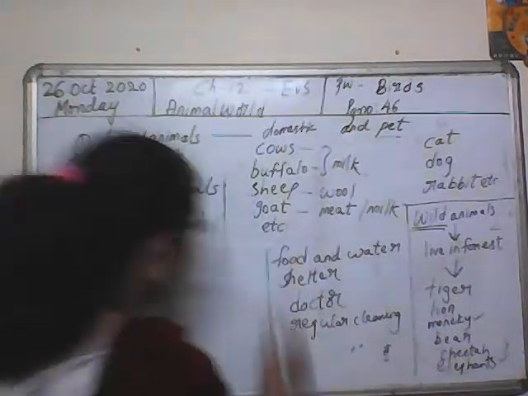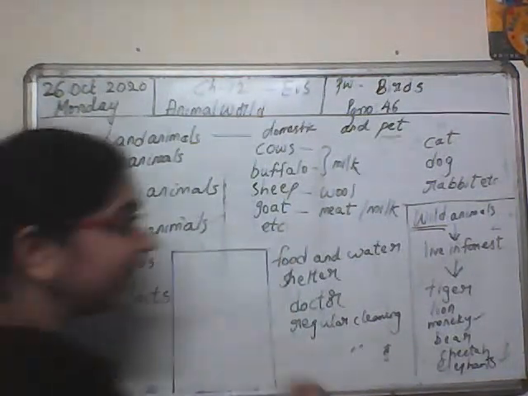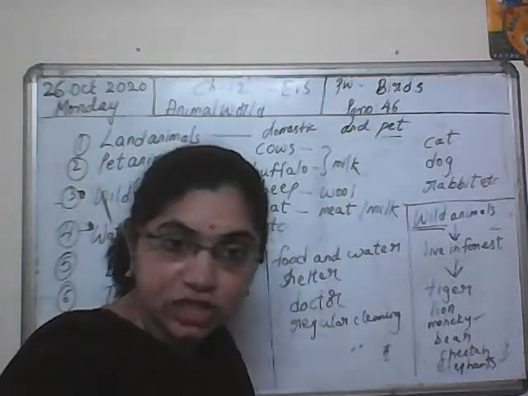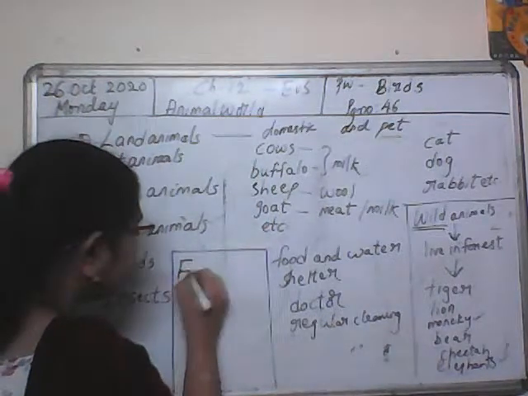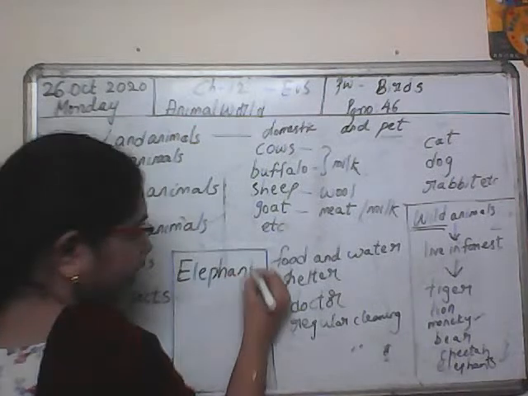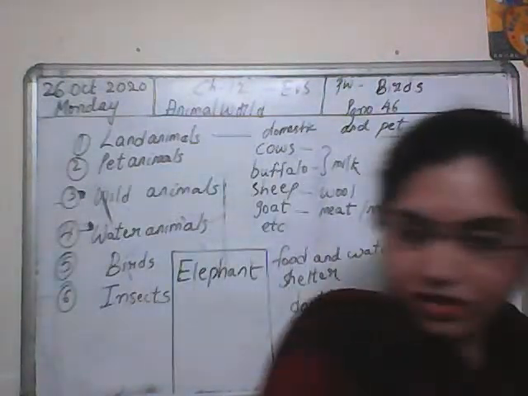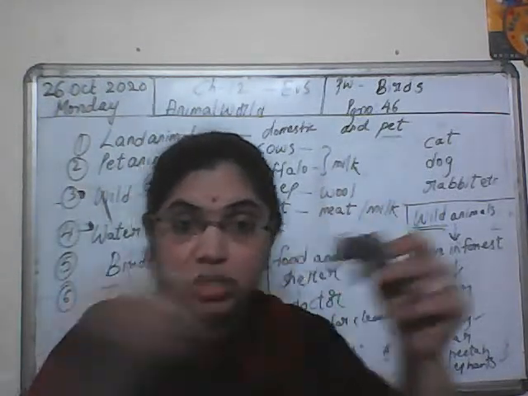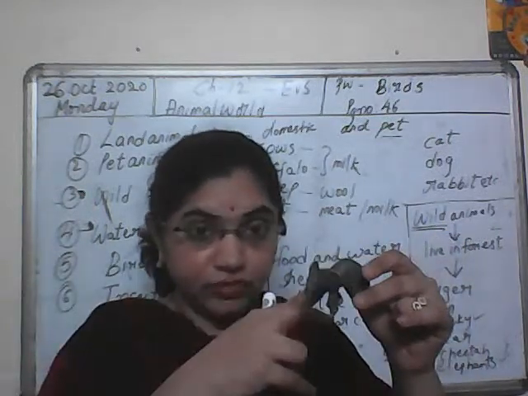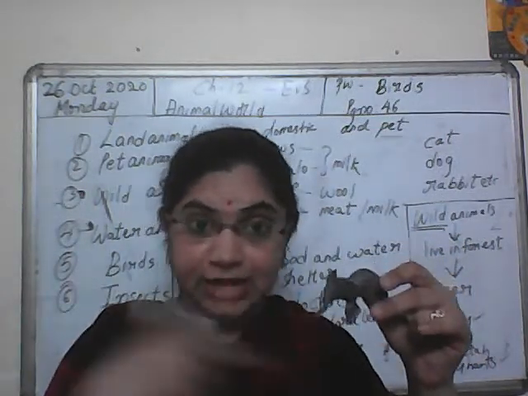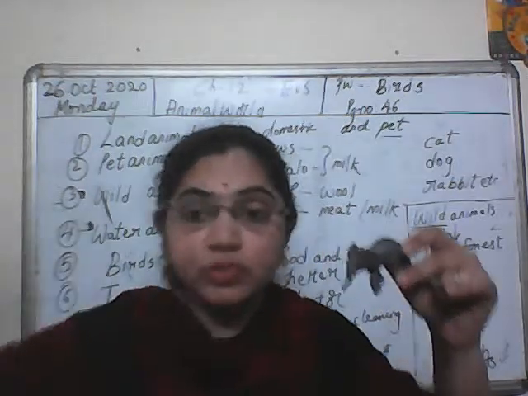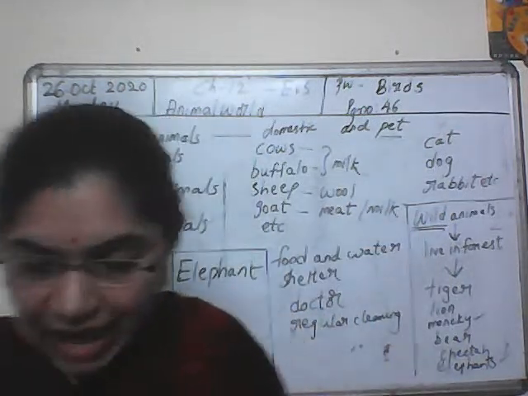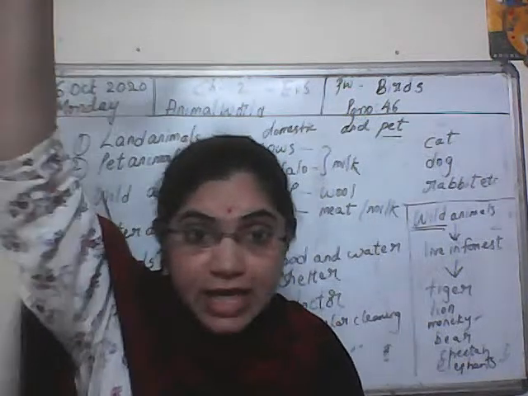So the largest land animal is the elephant. Elephant is the largest land animal, because of its huge body, it is considered the largest, बहुत बड़ा land animal है. Okay, elephant is the largest land animal, and giraffe is the tallest land animal.